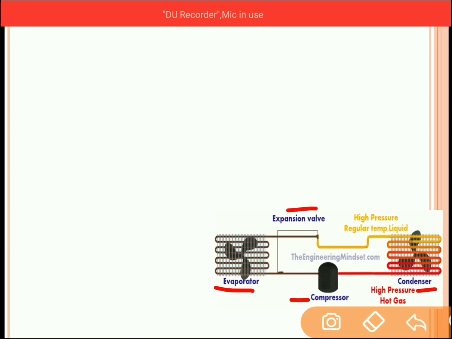There are fans attached at the evaporator side and at the condenser side. Now inside this tube, you can see that there are different colors. This is nothing but the refrigerant. This refrigerant could be any refrigerant like ammonia, carbon monoxide, carbon dioxide, or it could be R12, R22, or any other refrigerant. Depending upon the type of application, we use the refrigerant.